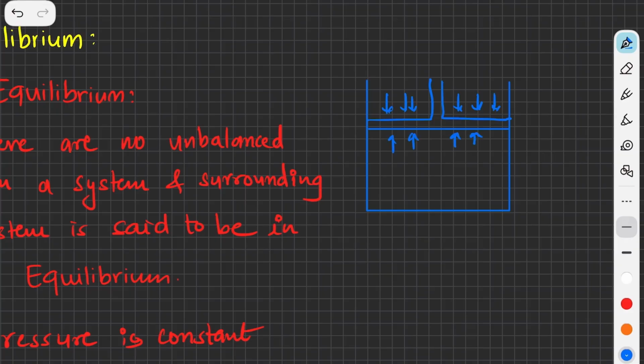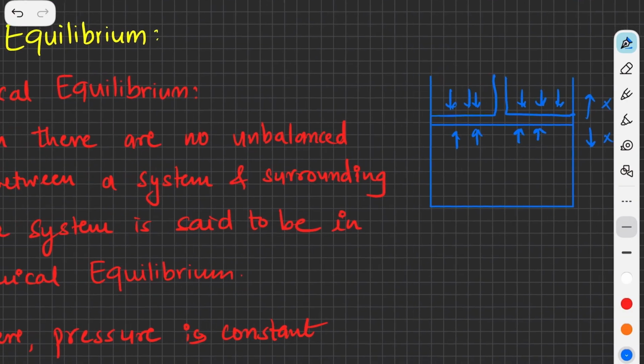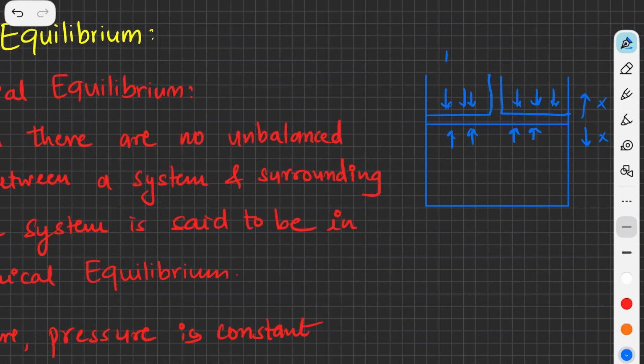So the net pressure acting on the piston is equal, it's a constant. The piston is not going to go up, neither is it going to come down. So there is no net external force. If there is no external force, then the system is said to be in mechanical equilibrium.